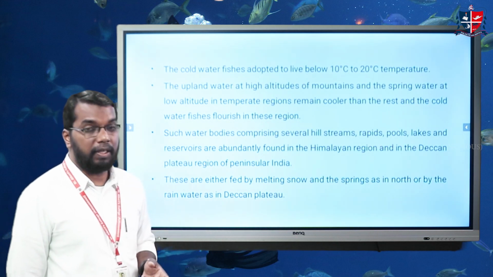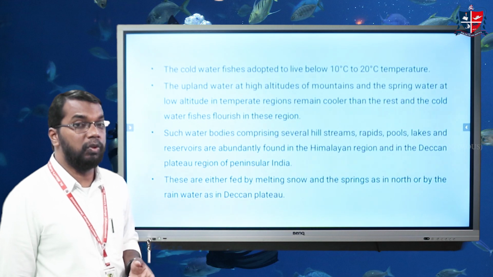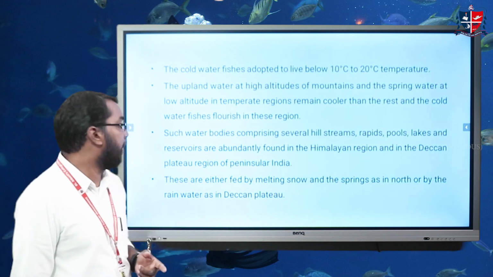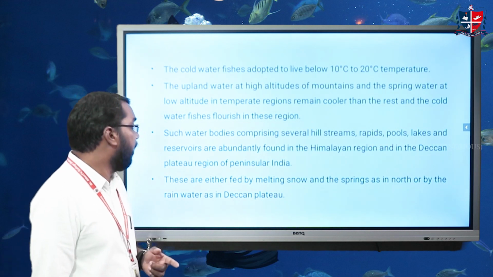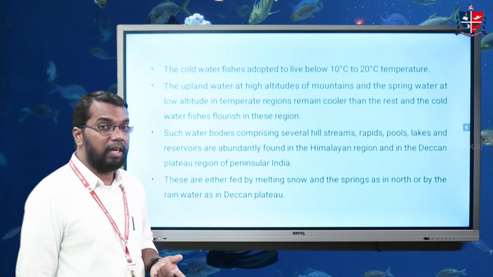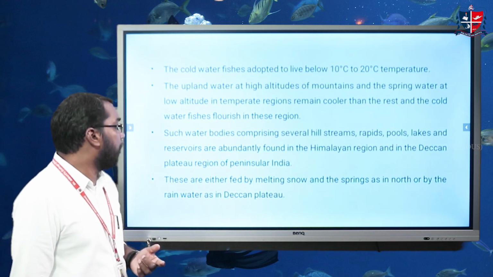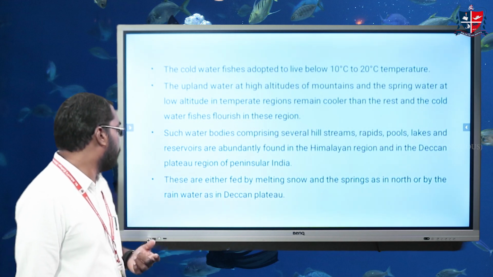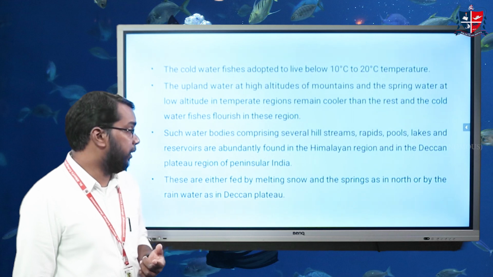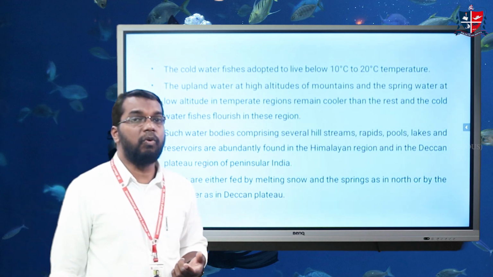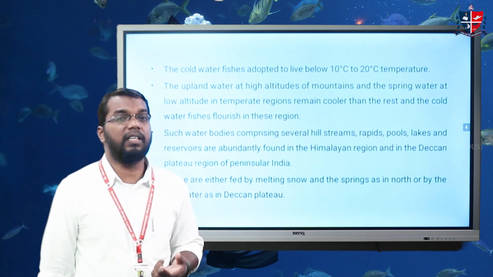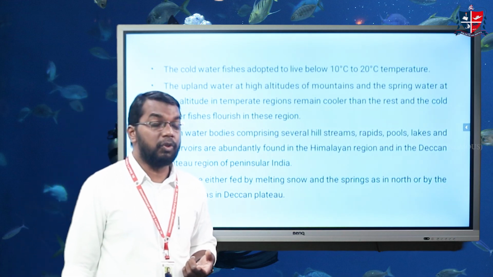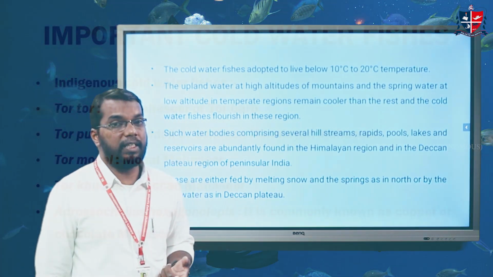Such water bodies, comprising hill streams, lakes, pools and reservoirs, are abundantly found in the Himalayan region and the Deccan Plateau region of peninsular India. These cold waters are mainly formed by snowfed melting snow and springs in the north, or by rainwater in the Deccan Plateau region. In these conditions we are able to do cold water fish culture because they require a temperature range of 15 to 20 or 10 to 20 degrees centigrade.